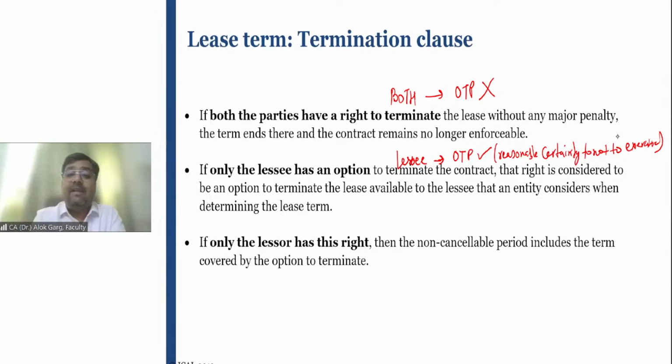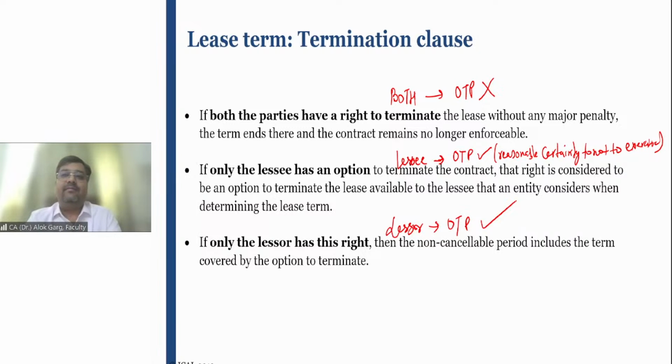Sir, what happens if the lessor has the option? Friends, if the lessor has the termination option, you are looking at from the perspective of the lessee here, right? When you are looking at the lease term from the perspective of the lessee, and the termination option is only available to the lessor, in that case, this optional termination period has to be added in the leasehold period.